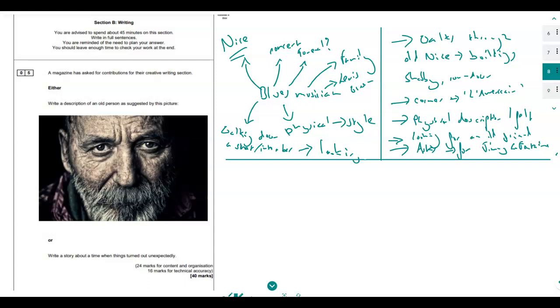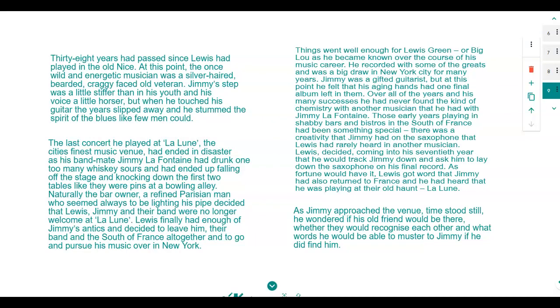It is a description, so I'm going to make sure there is some descriptive writing involved here, as well as kind of narrative as well. And actually, if anything, I probably could have got away with much less narrative and slightly more description. But let's just have a look through here.